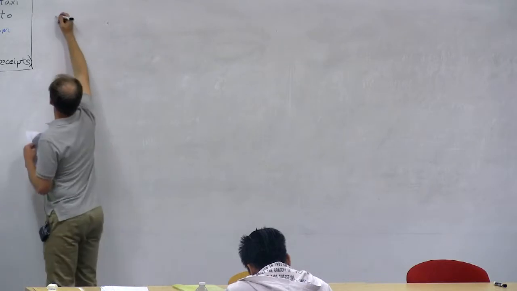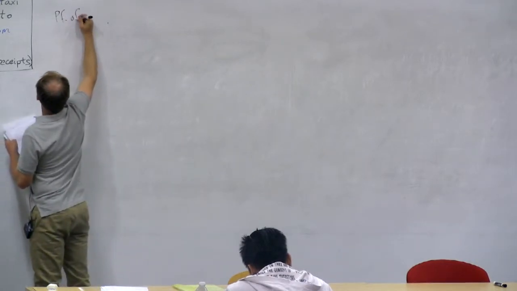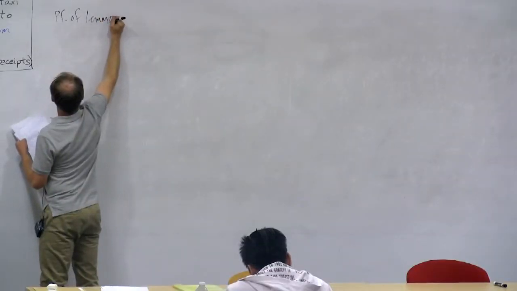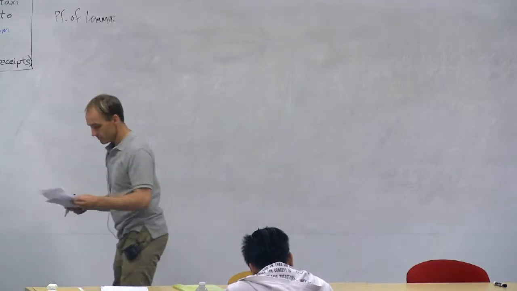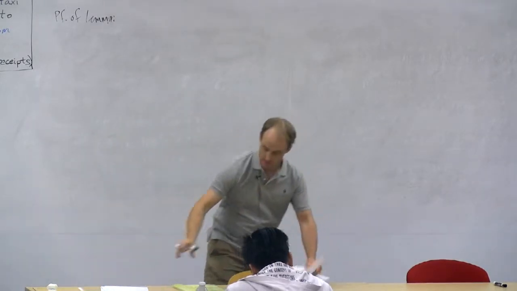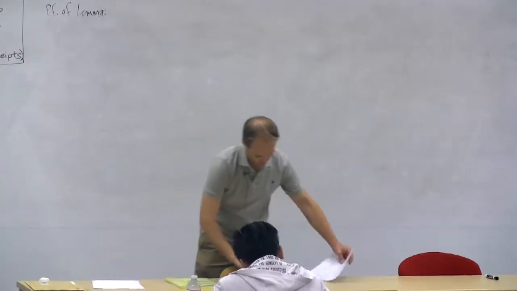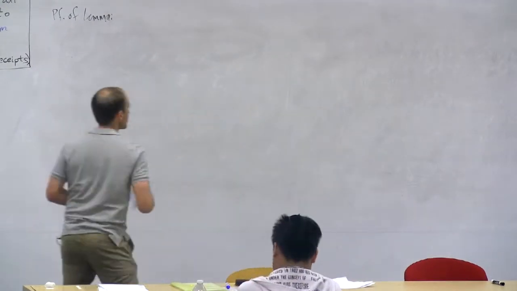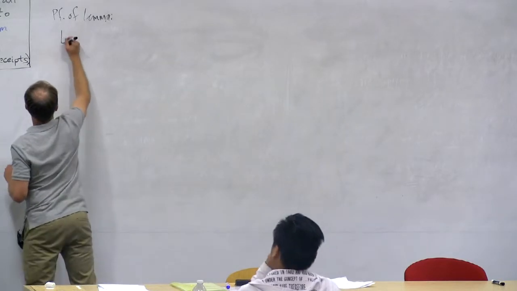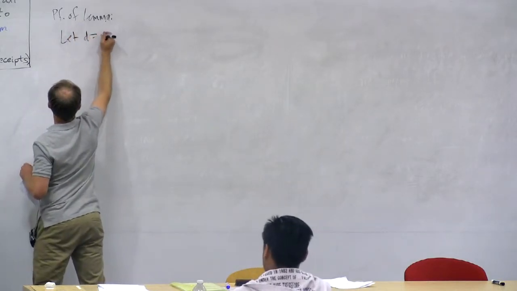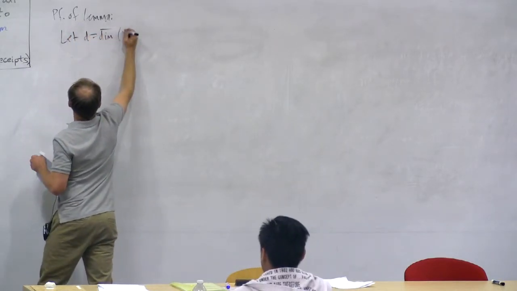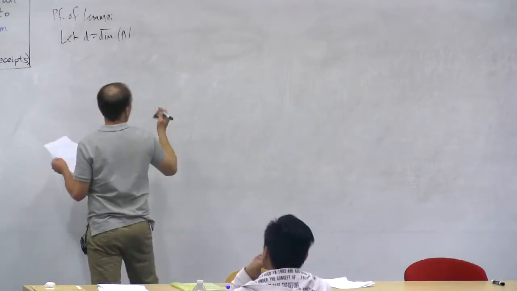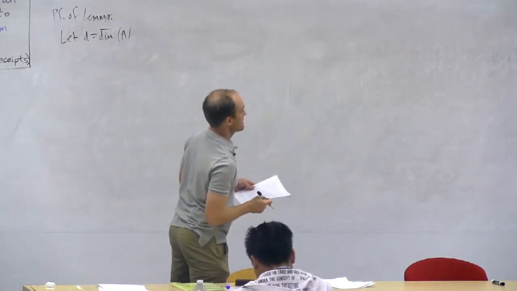Proof of lemma. Let me back up a little bit here. First of all, let me just write D for the upper box dimension of A. And of course, in the lemma, we're assuming that D is bigger than 0.